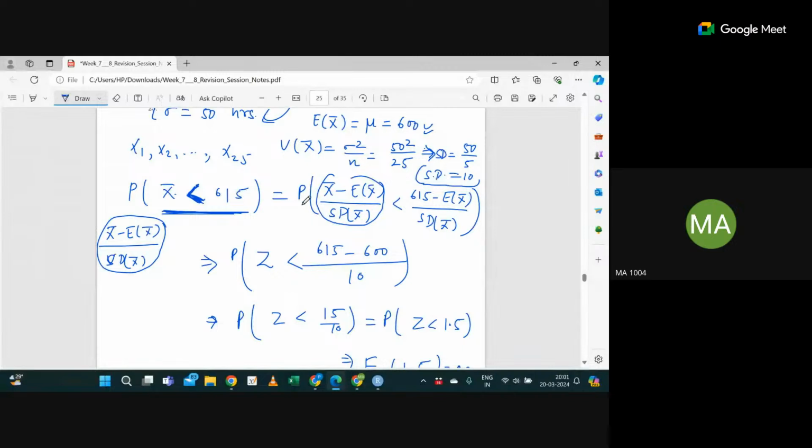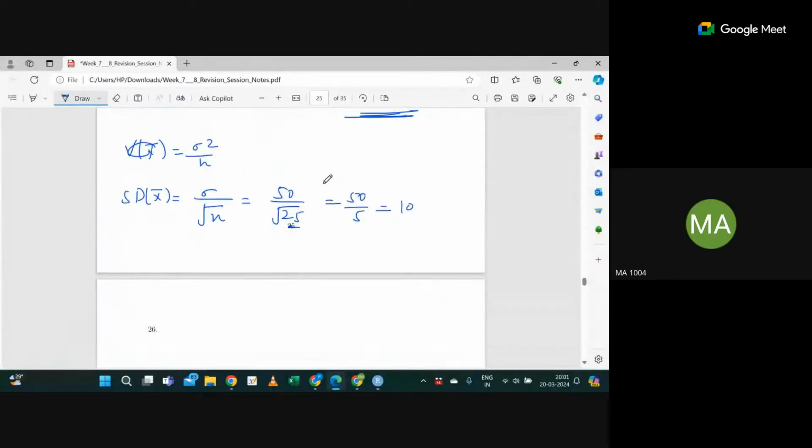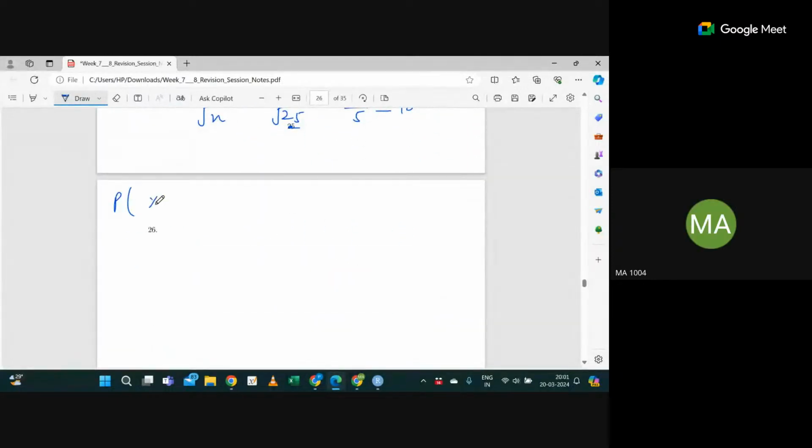Yes, sir. So can I do X bar minus expectation of X bar, and on both sides 615 minus expectation of X bar? This is the inequality sign, correct? Yes, sir.